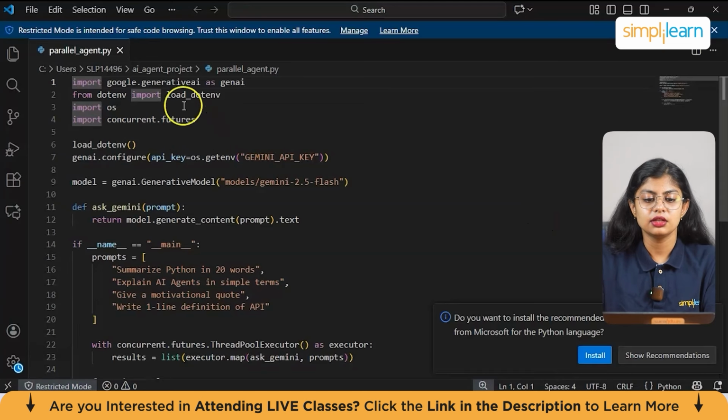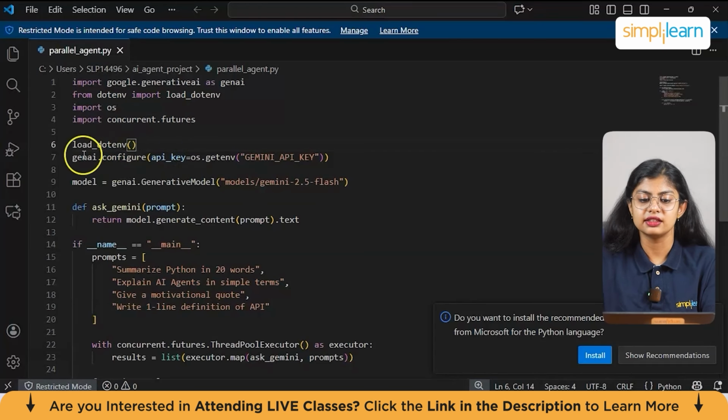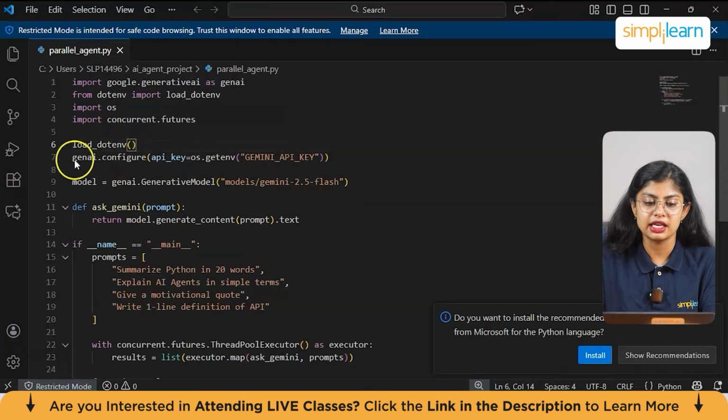Firstly, starting with the normal imports: import google.generativeai as genai, from dotenv import load_dotenv, and import os. The only thing imported separately is import concurrent.futures, which allows running the prompts in parallel. And then, as usual, we have load_dotenv, which is regarding the Gemini API key, genai.configure with the API key from os, etc. We have also mentioned the model name.